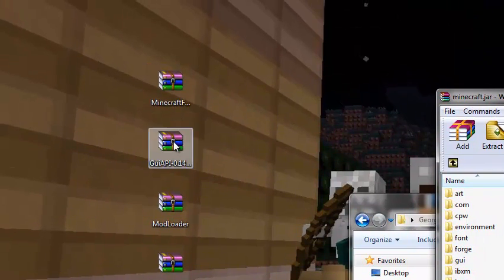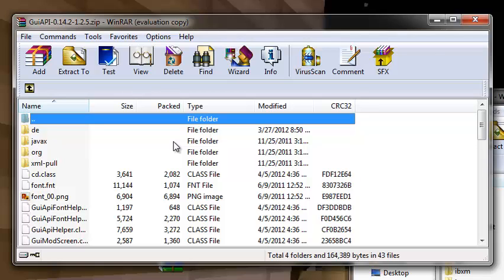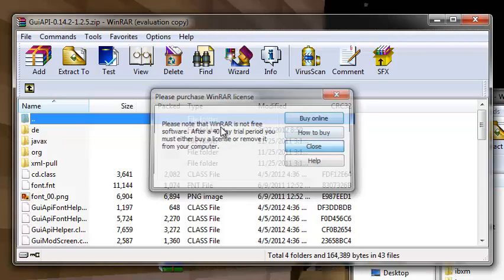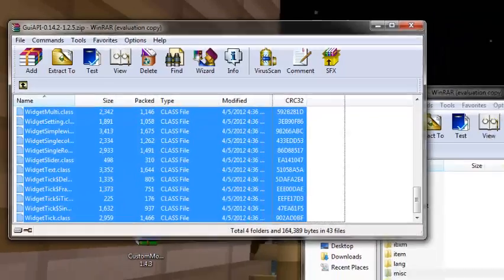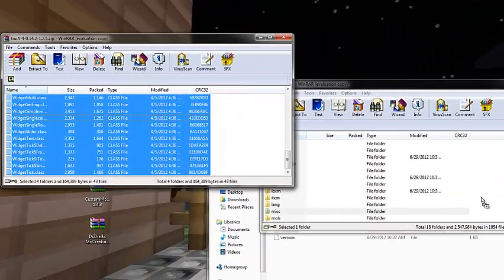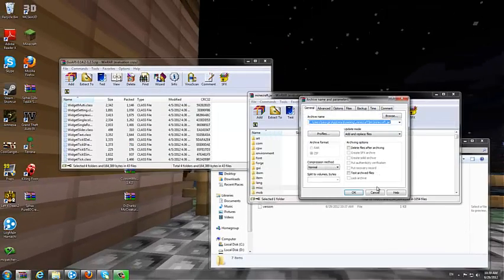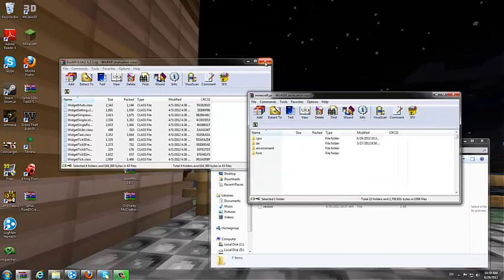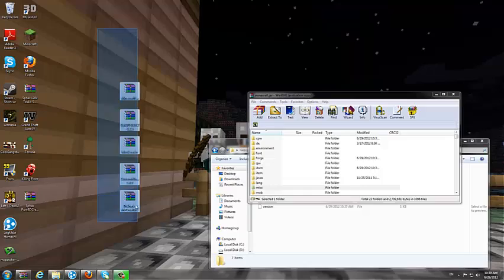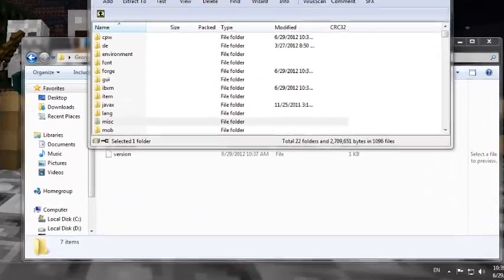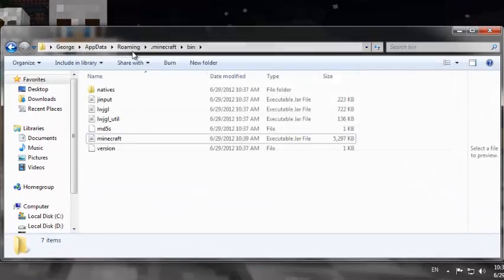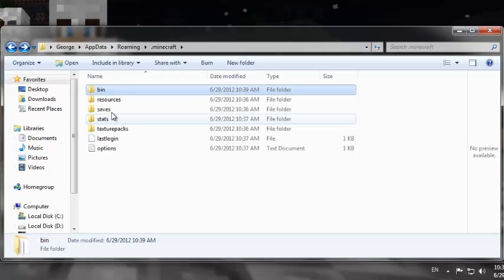Then GUI API, you'll need that too. Flash it all and then put it inside the Minecraft jar. Now we're done with this. Now you close the Minecraft jar and you go back.